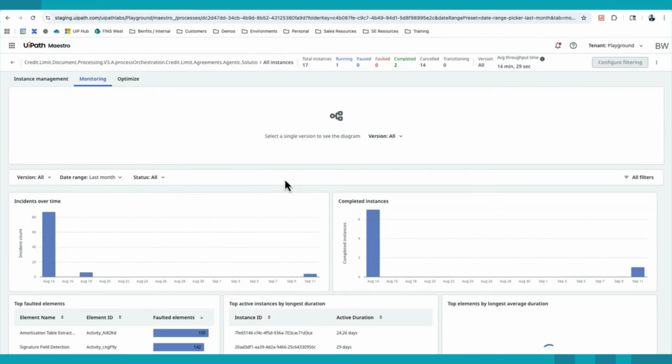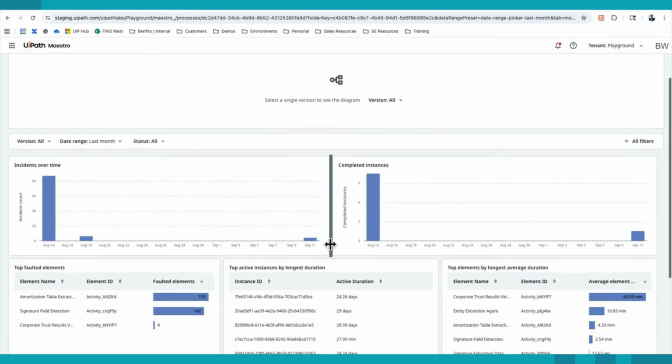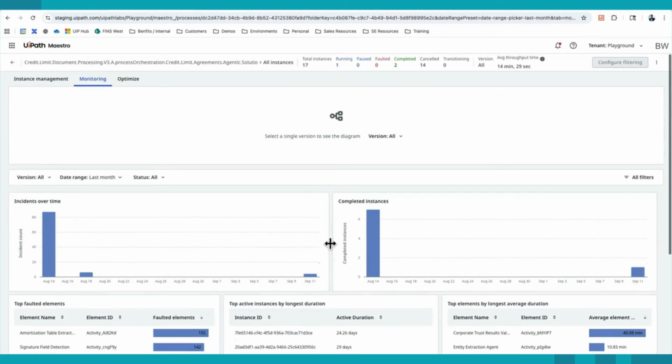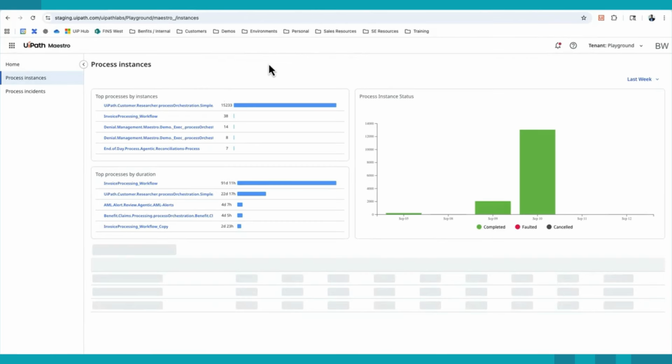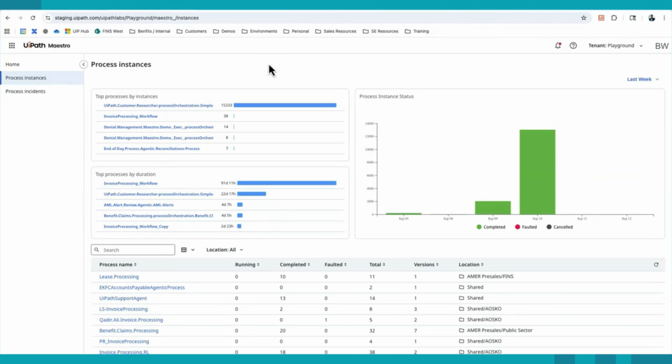Especially as we get into the agentic world, we're not talking about task automation. It's more of end-to-end outcome-based process automation and having visibility into what's completed, what's not completed, what are the incidents, how long are they taking, are there certain spots that are more problematic than other spots, different versions as well as we innovate across the team and build different things. How have different versions performed in comparing those to other versions too? All of those are key aspects at the individual process level. And then, of course, if we back that up, we could see that at the organization or business unit level as well. So all of my Maestro processes, all of my business processes that are running, how are they performing?